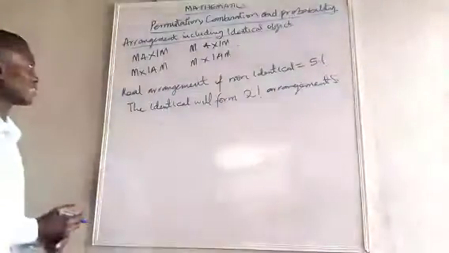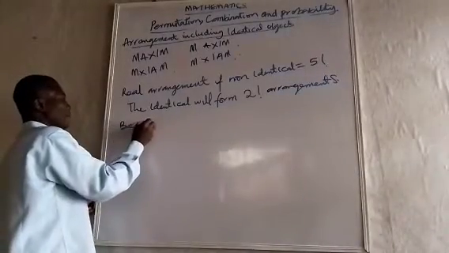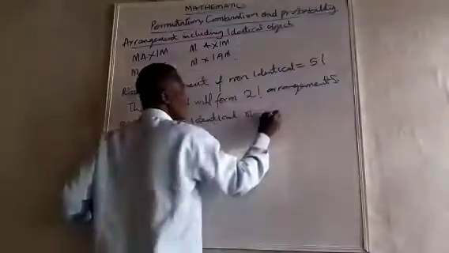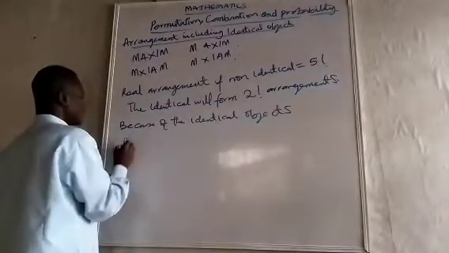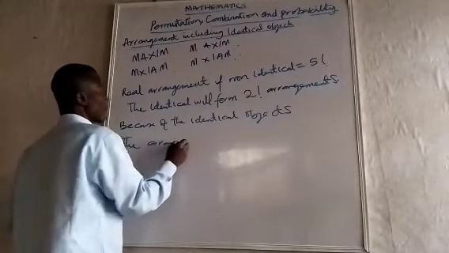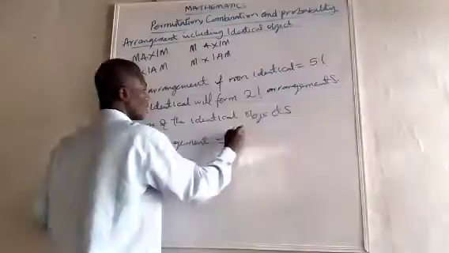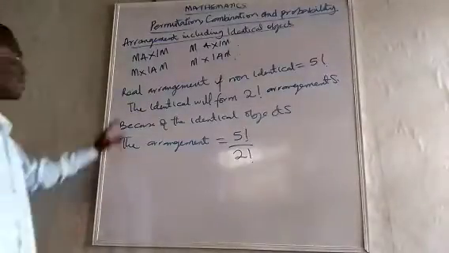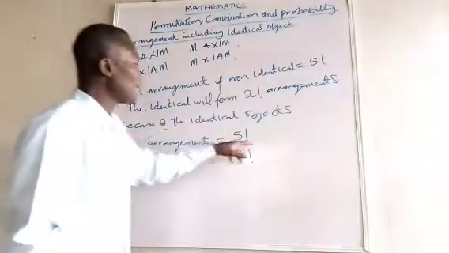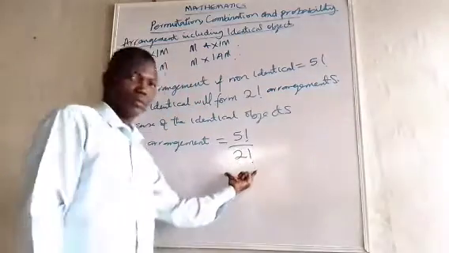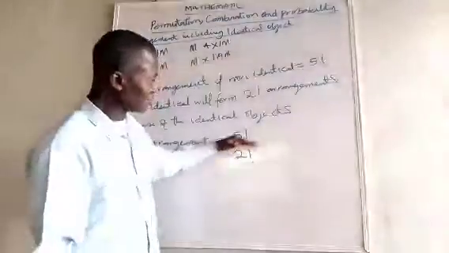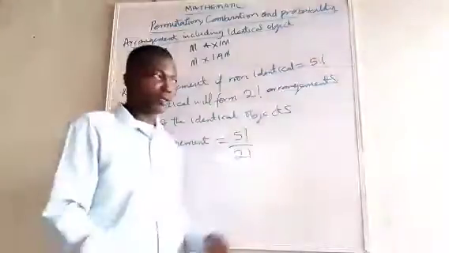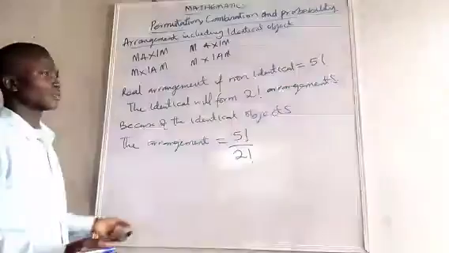So, in the real sense, at the end of the day, because of the identical objects, in this instance, the arrangement is equal to 5 factorial over 2 factorial. Very straightforward. So, whenever we are forming anything like this, we will look at how many of them are similar. We will form the factorial of them under, and then put the factorial of the total elements available or objects on the top. We have maximum. Now let's look at this one.